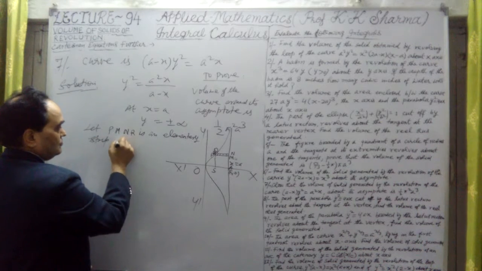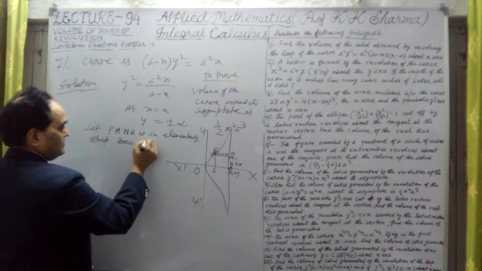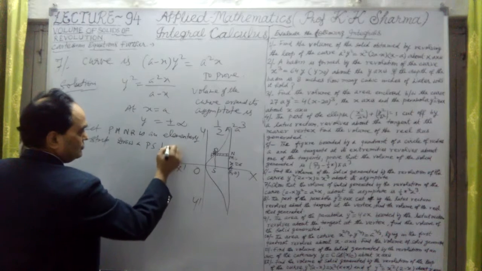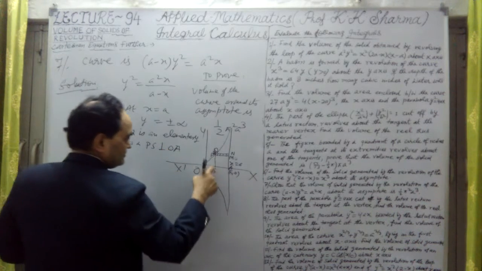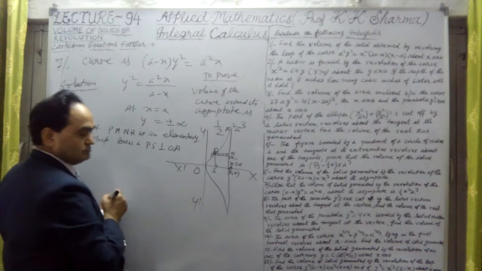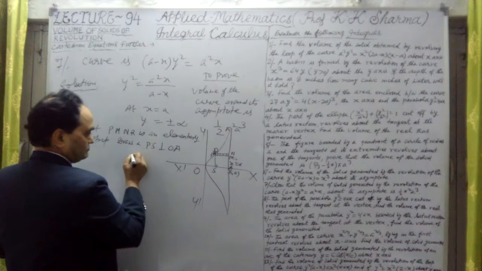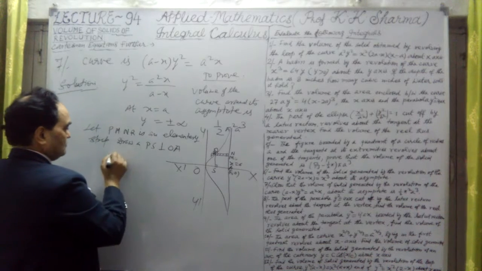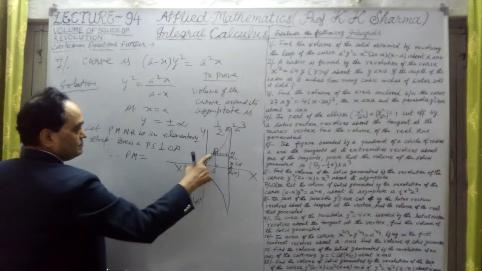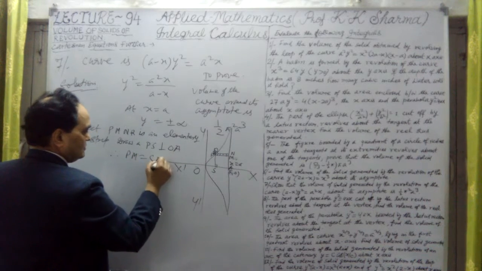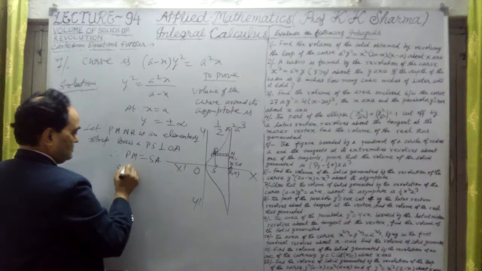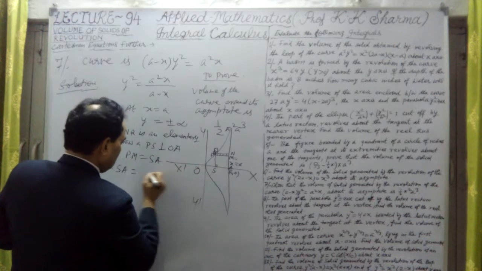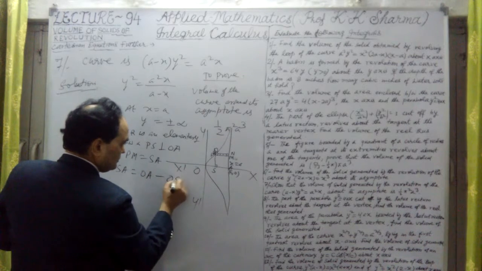Okay, and drop a perpendicular PS perpendicular to OA. This PS is perpendicular to OA. This is a right angle. So that means, now, therefore, PM is equal to SA. What is SA here? Now SA is equal to OA minus OS.